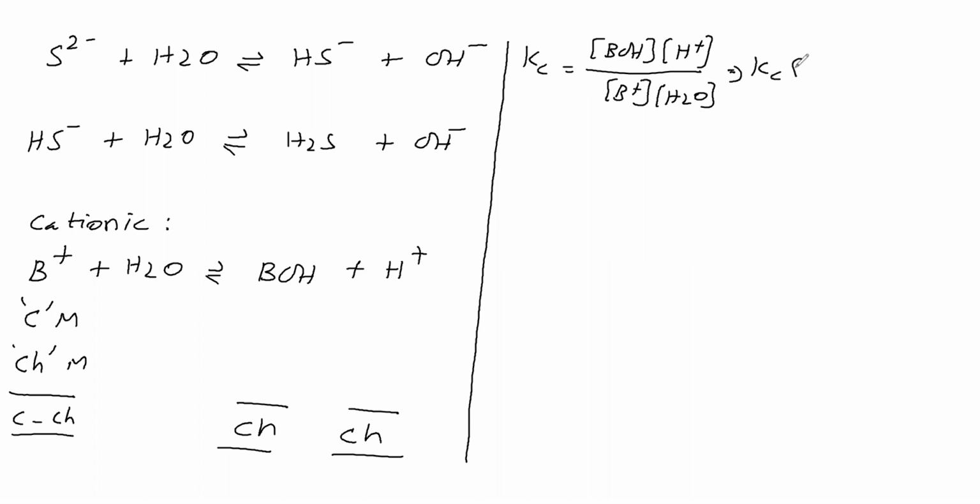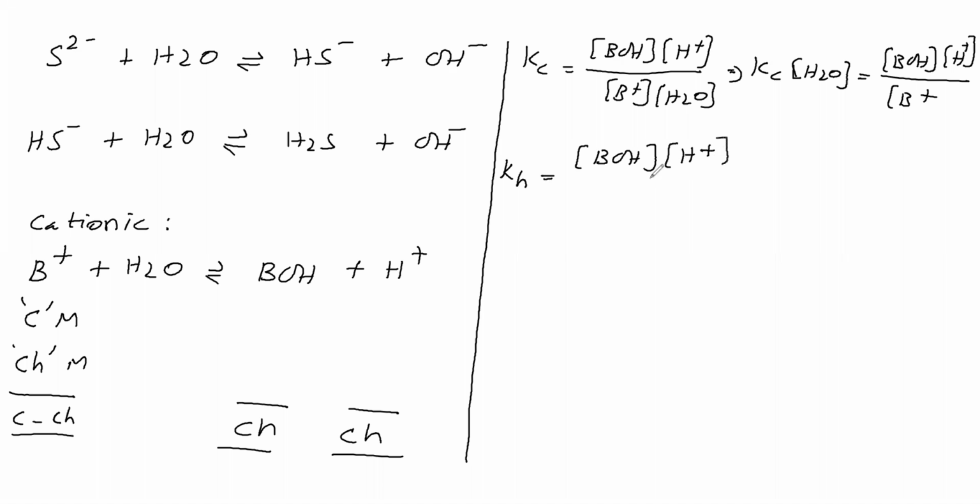So Kc into concentration of water is equal to concentration of BOH into concentration of H plus by concentration of B plus. Kc into concentration of water is another constant, called Kh, the hydrolysis constant, equal to concentration of BOH into concentration of H plus by concentration of B plus. Now we can substitute these concentration values, from that we can get Kh.